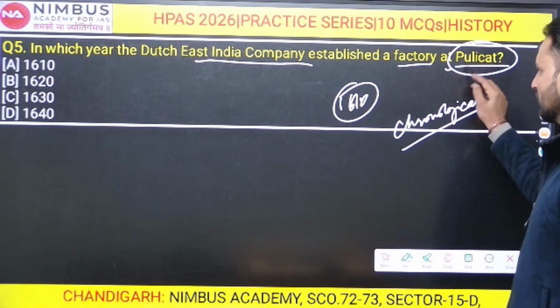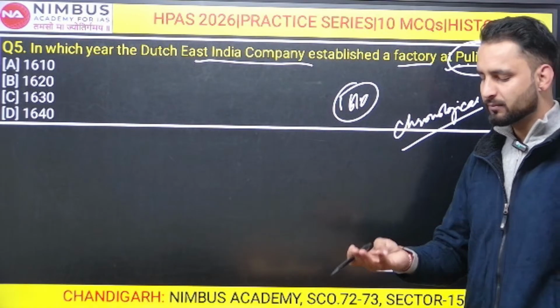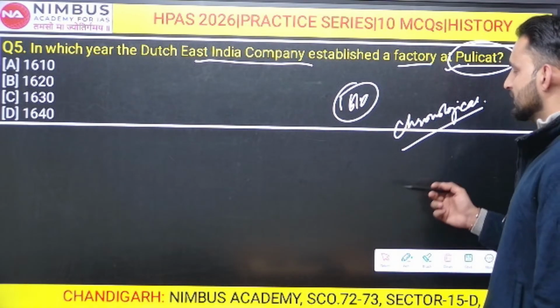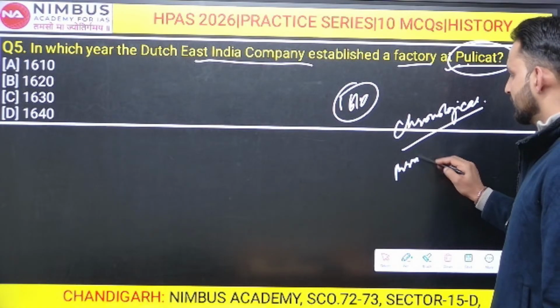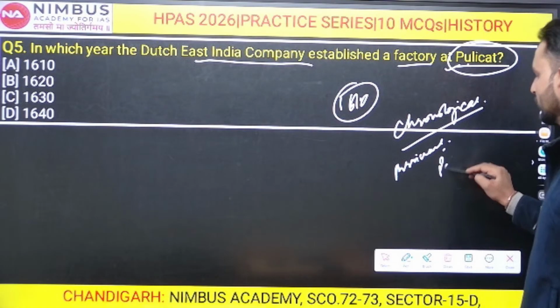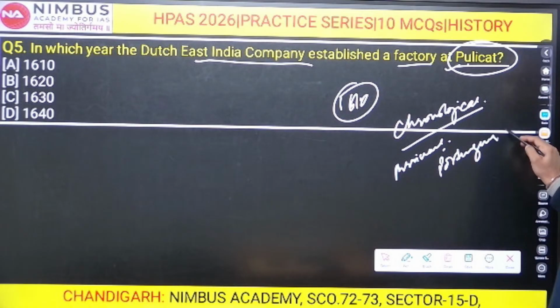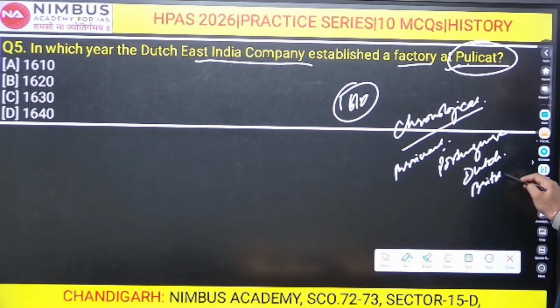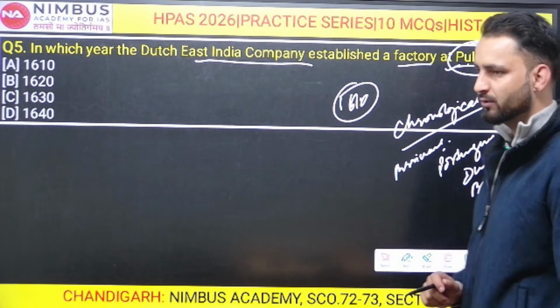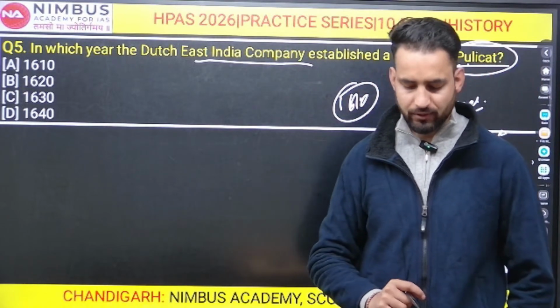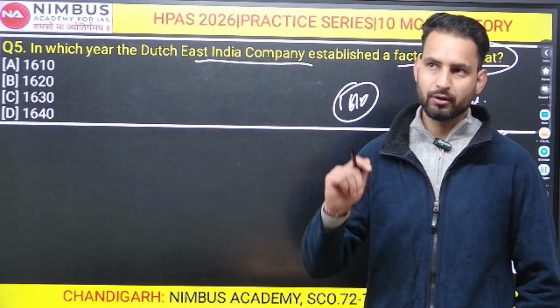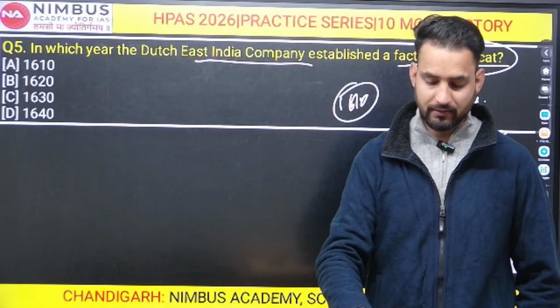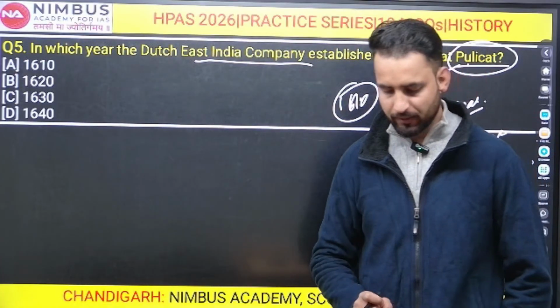For example, the chronological order of the establishment of factories of various powers, British, French, Dutch, or the arrival of the various European East India companies. For example, Portuguese were the first, Dutch were the second, British were the third, Danes were the fourth, and the French East India Company were the last major power to come to India, right? So these are some questions that are being asked in order to arrange them chronologically. All right, keep it in mind, this is important.